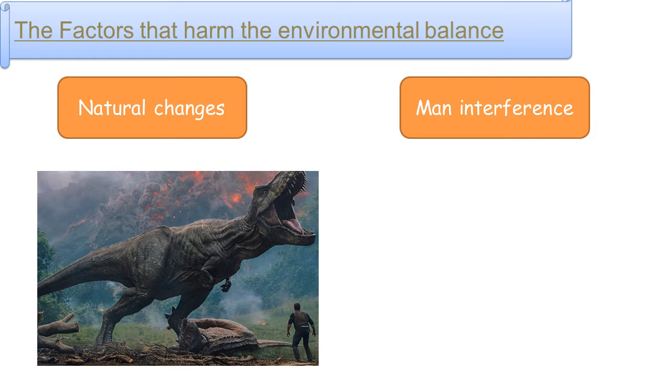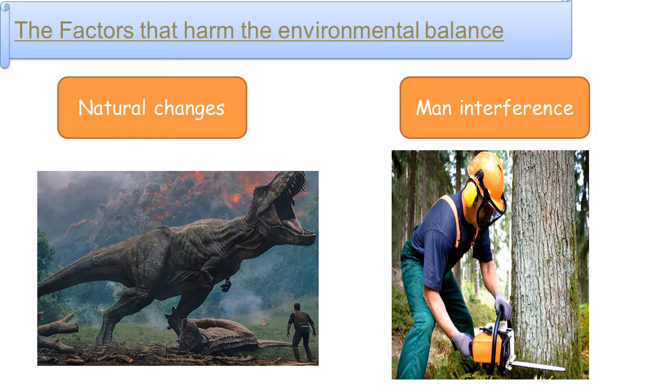Second factor is man interference. Some human activities lead to disturbance of the environmental balance, like cutting down trees, burning forests, polluting the environment, and eroding the soil.